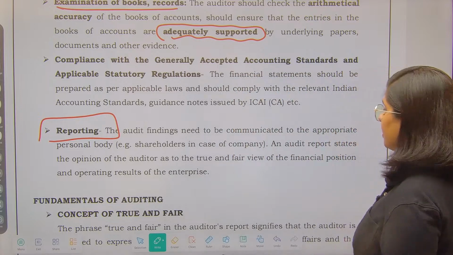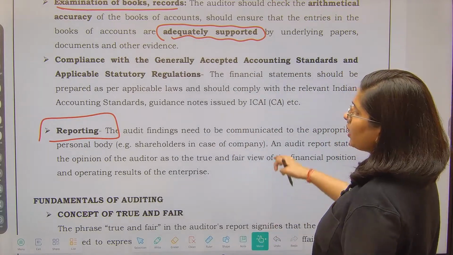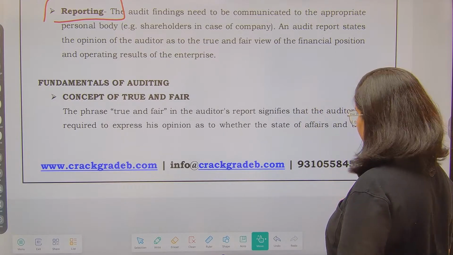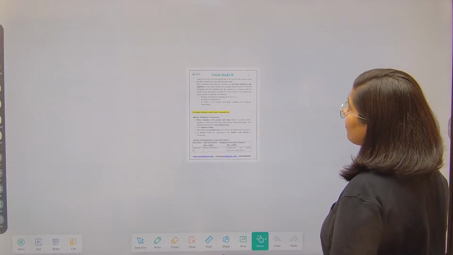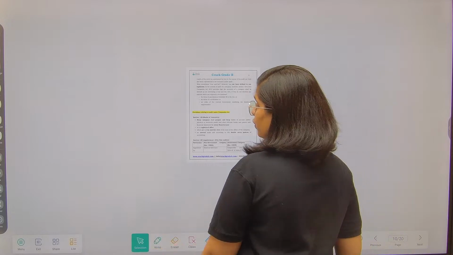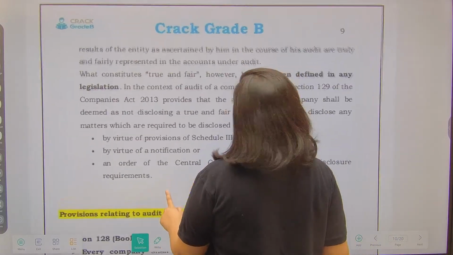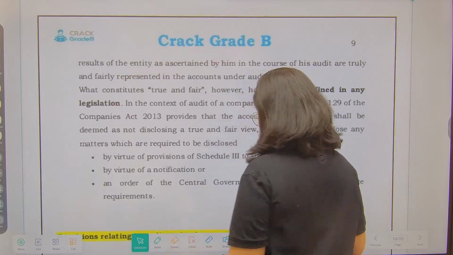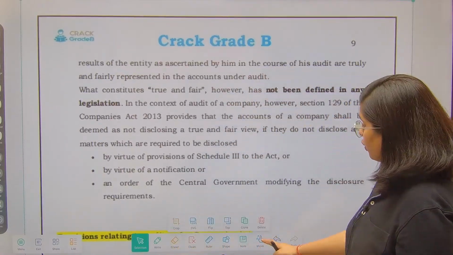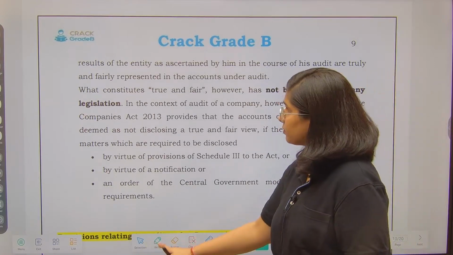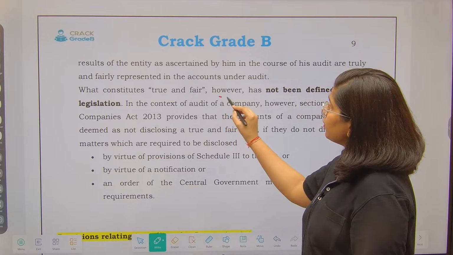After that, we have fundamentals of auditing. What are the fundamentals of auditing? First of all, the concept of true and fair, right? The concept of true and fair says that whether you have been able to find out that the business is doing as per the required norms or not. So what constitutes true and fair?